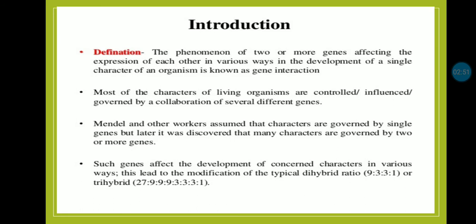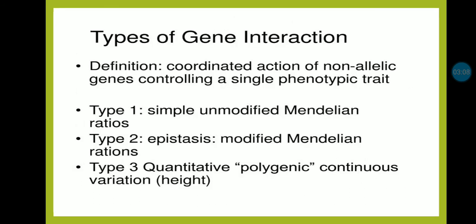In the previous video, we studied the failure of the law of dominance. In this one, we are studying the next topic, interaction of genes. Gene interaction means coordinated action of non-allelic genes controlling a single phenotypic trait. There are three types of interactions.